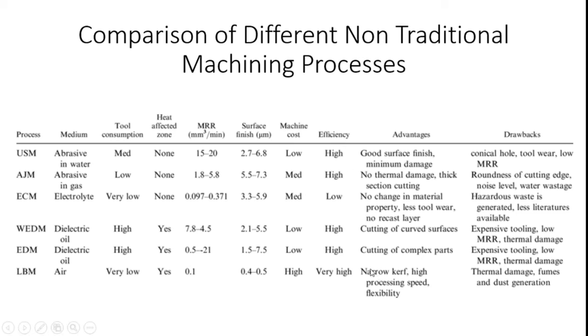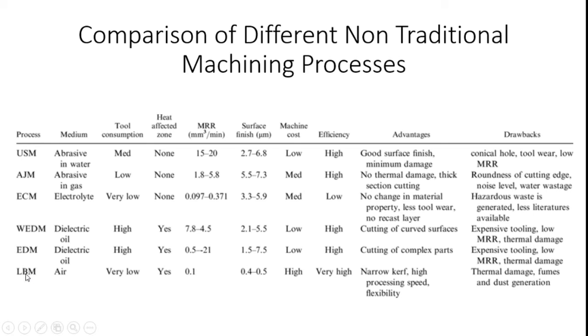With this machining process, we can cut complex parts used in engineering applications, and it has its own disadvantages like expensive tooling, low material removal rate, and thermal damage in electrical discharge machining.